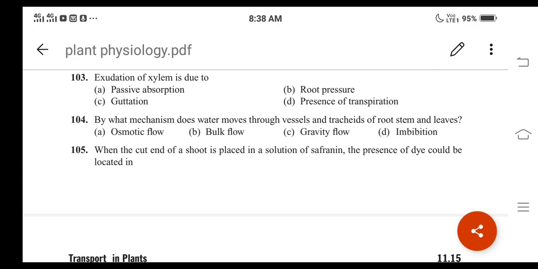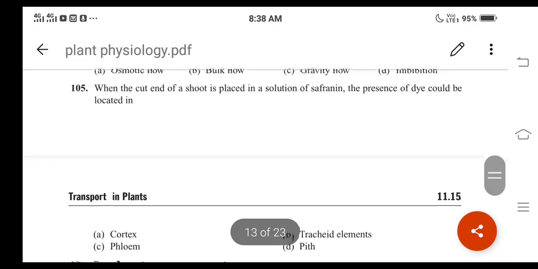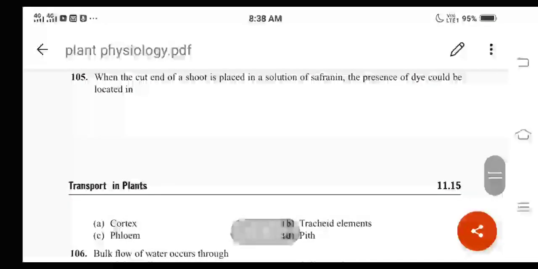Then let us move on to question number 105. What is the question here? When the cut end of a shoot is placed in a solution of saffranin, the presence of dye could be located in. What are the different options here?